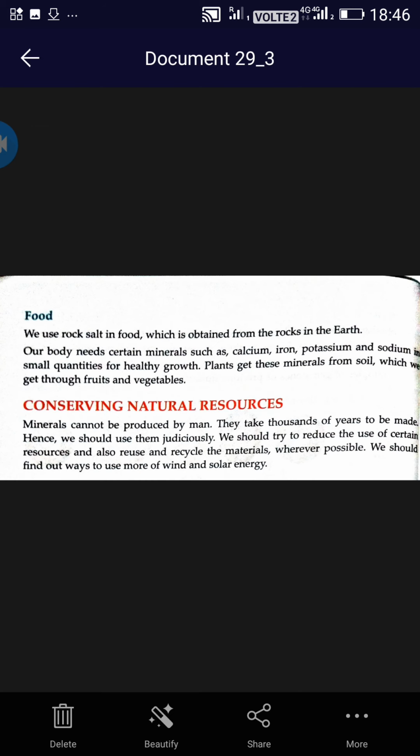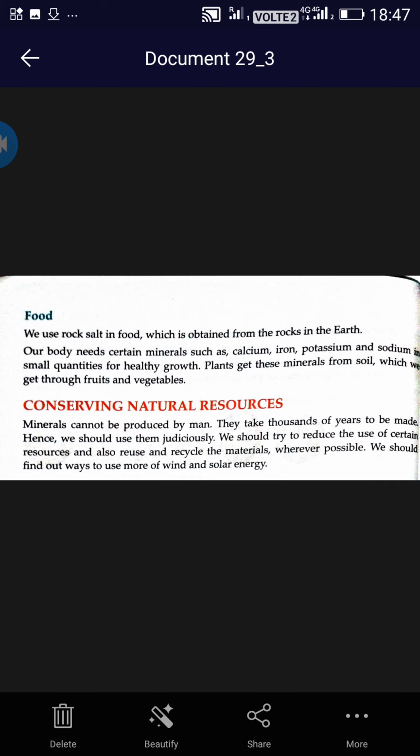Now next comes food. We use rock salt in food, which is obtained from the rocks in the earth. Clear?